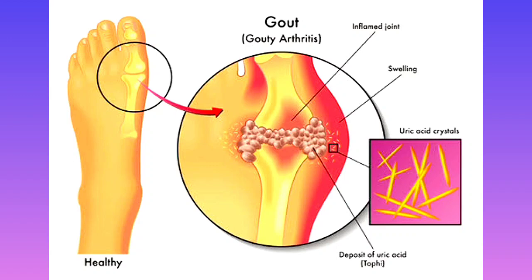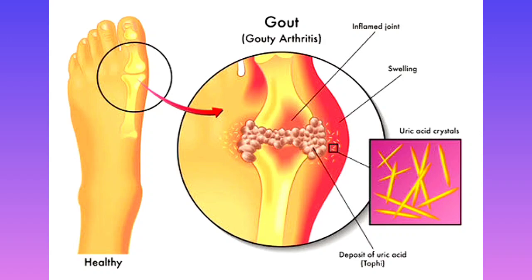What is the crystal that is there in gout? What is the crystal that is there in pseudo-gout? What is the birefringence that is there in gout? What is the birefringence that is there in pseudo-gout? What is the shape of the crystal of gout and what is the shape of the crystal of pseudo-gout? You can understand from this video. So watch the video continuously, and you can understand what is the difference.